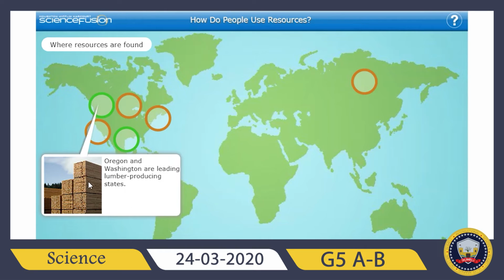And also for lumber, the trees. In some places trees can grow faster because of the climate, so we can't say that trees can be found everywhere, but mostly they can be found in different places over different countries. For example, in Oregon, in the United States, Oregon and Washington are the leading states producing lumber. But also, of course, in other parts of the world, we are seeing this lumber production.